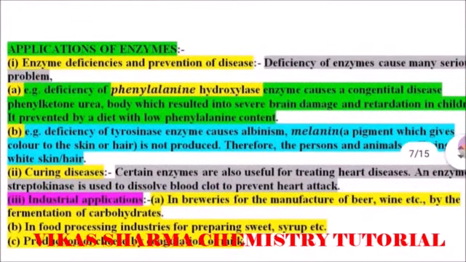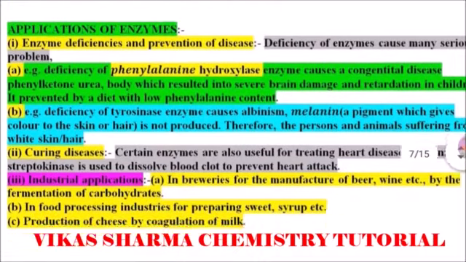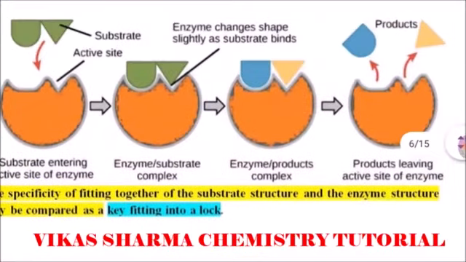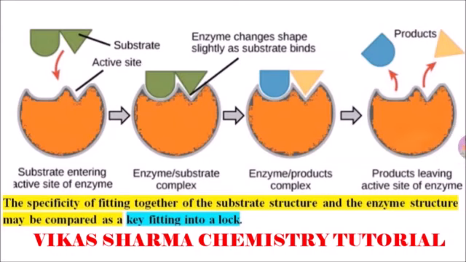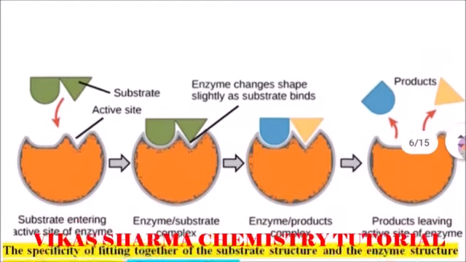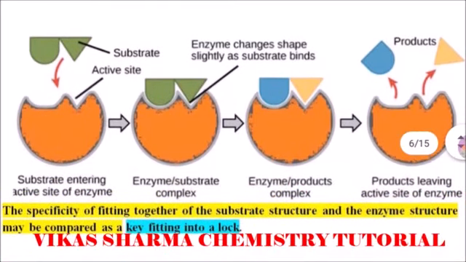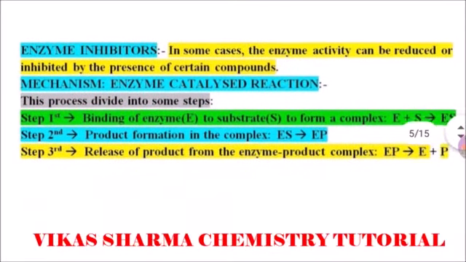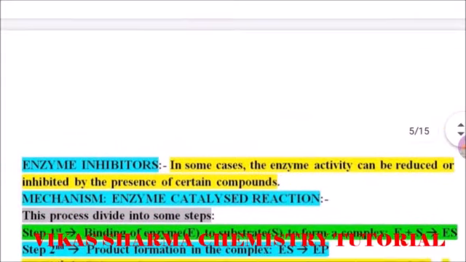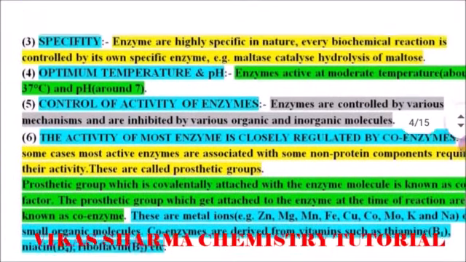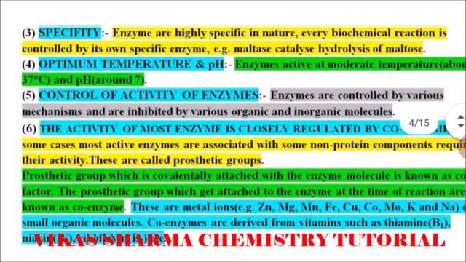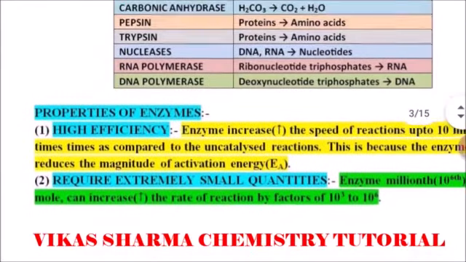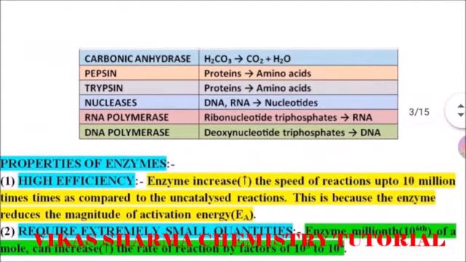And this is the application of enzymes. Enzymes are used in various ways. And this is the mechanism, known as the key fitting into a lock model. Many times this question is asked in the board exam, so it's a very simple topic if understood. Students can pause the video to draw the diagram, which can help to solve the board exam question. The mechanism of how enzymes catalyze reactions, the factors which affect the activity of enzymes, and the properties of enzymes. These are some examples of enzymes and their reactions.